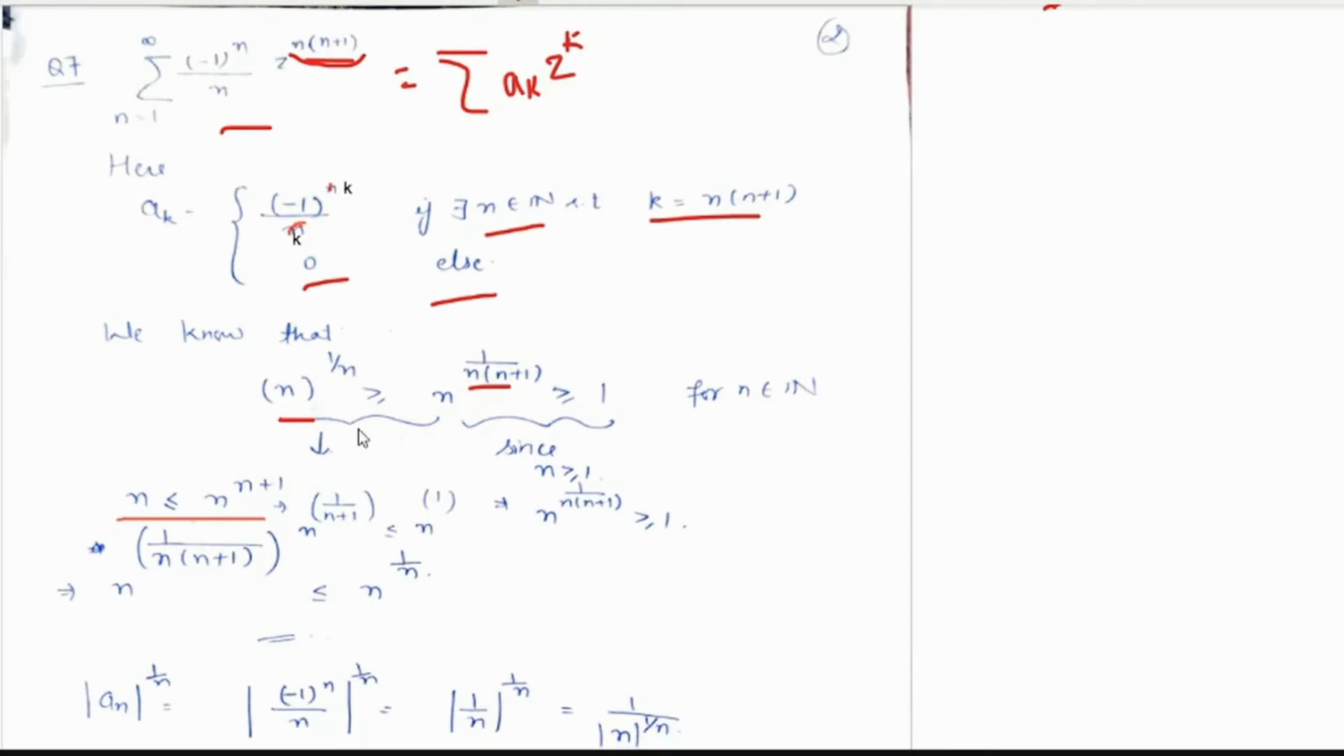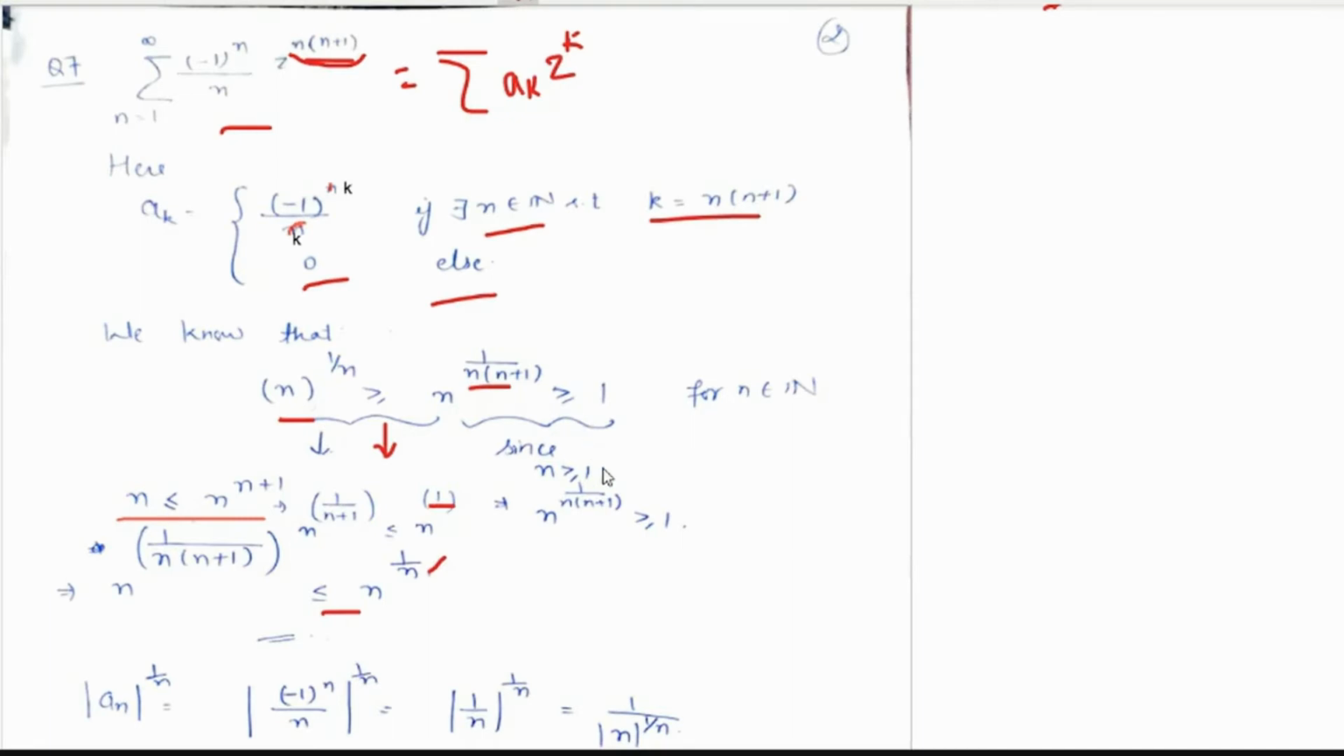The first inequality holds because from it we have n less than or equal to n to the power n plus 1. This is clear, right? That would imply n to the power 1 by n would be less than or equal to n to the power 1. Clear? So if we divide the powers by 1 by n, then we have n to the power 1 by n into n plus 1 is less than or equal to n to the power 1 by n.